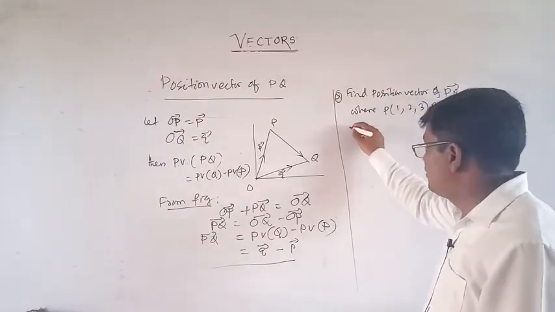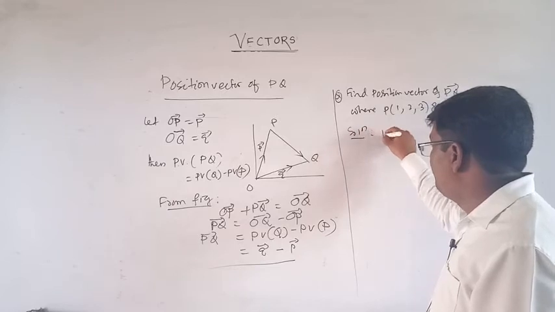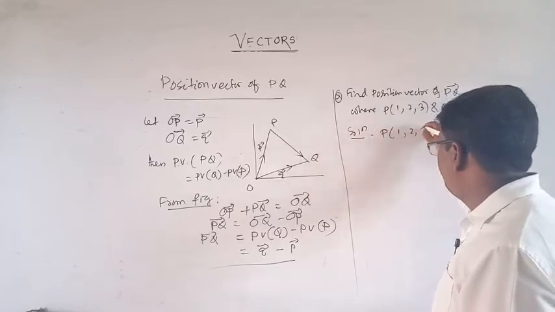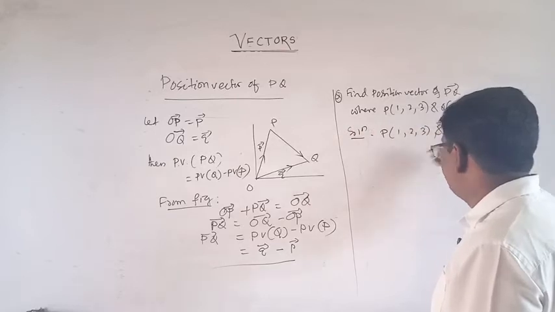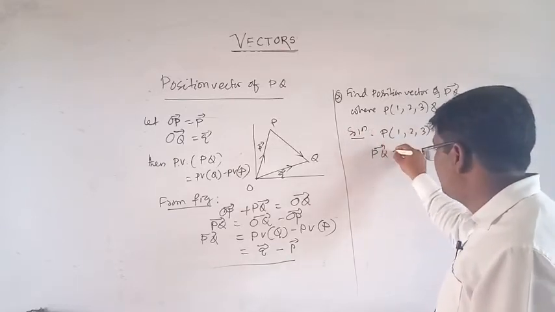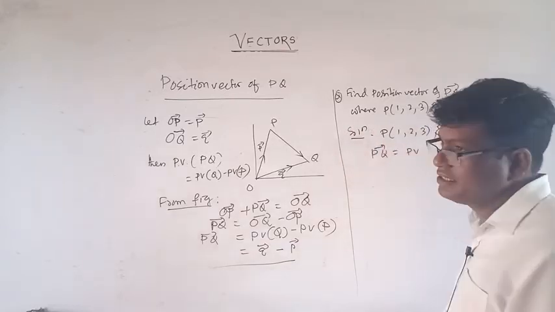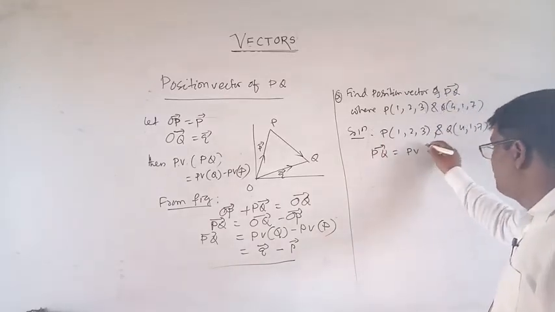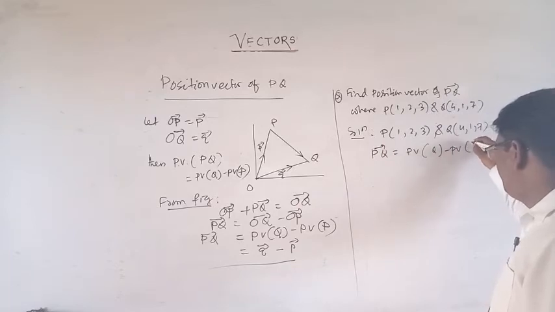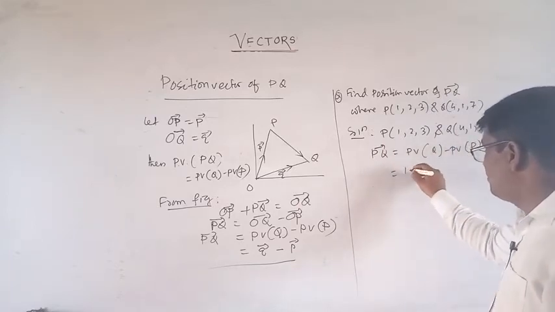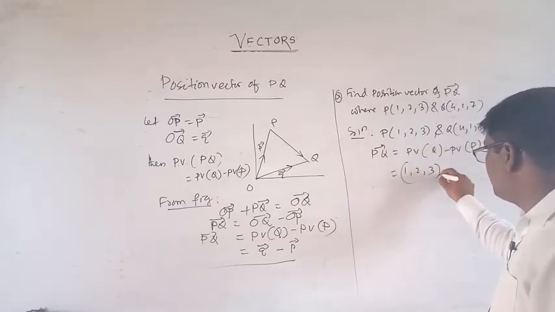This is the question. Solution. P is equal to (1, 2, 3) and Q is (4, 1, 7). Then the position vector of PQ is equal to PV of Q minus PV of P.